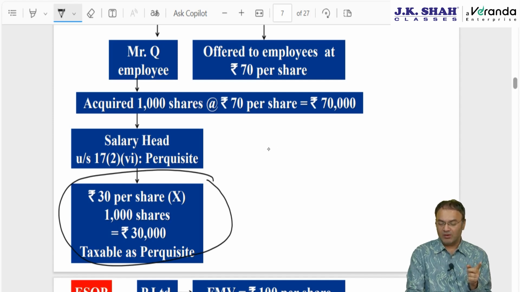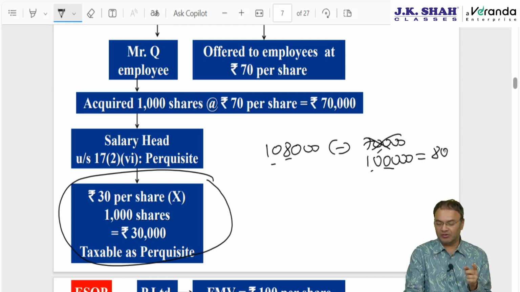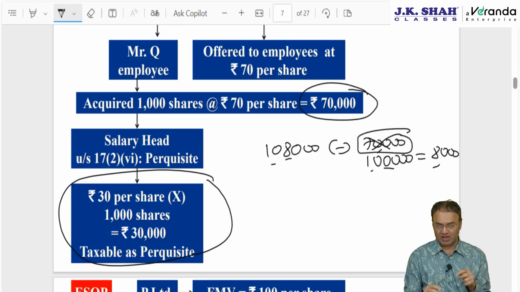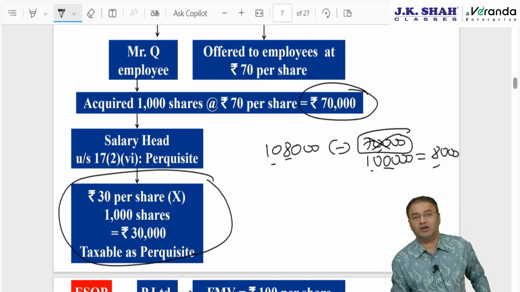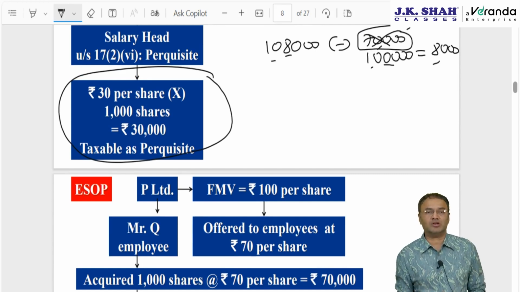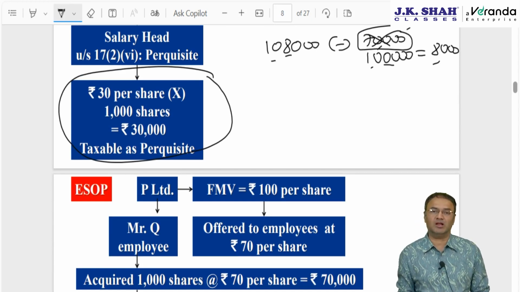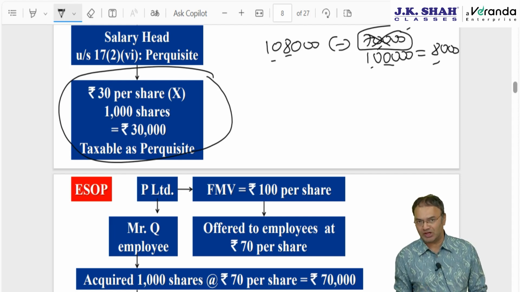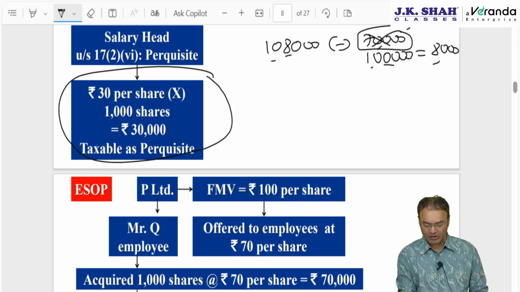So that company is paying him 108, that is 1,08,000 minus company had received from him not 70,000, company had received from him 1 lakh. So that difference is 8,000. If you consider 70,000 here, the actual amount received by company, then the answer will be 38,000. Out of 38,000, 30,000 is already taxed under the salary. Okay. So it is an exceptional situation, therefore covered by rule 40BB, clarifying it to us that don't take 70,000 as amount received by company, take 1 lakh rupee.